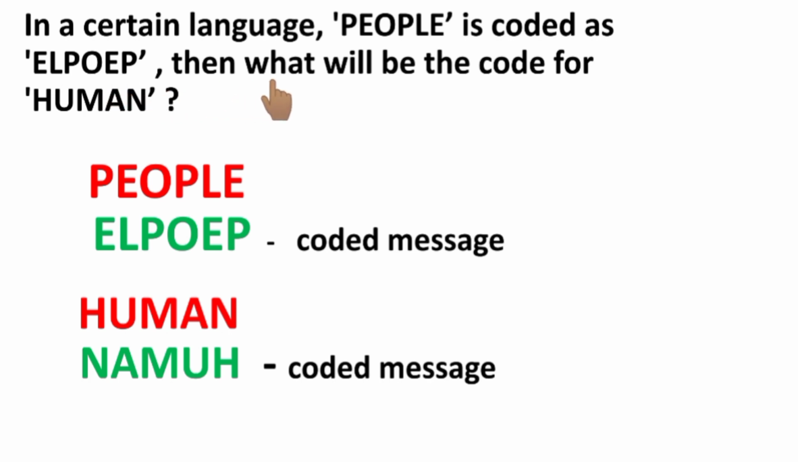In a certain language, PEOPLE is coded as ELPOEP. Then what will be the code for HUMAN? Here the word PEOPLE is coded as ELPOEP. There is nothing but the first letter of the word becomes the last letter and the last letter becomes the first letter. They have written in the reverse order. So HUMAN will be written as NAMUH.